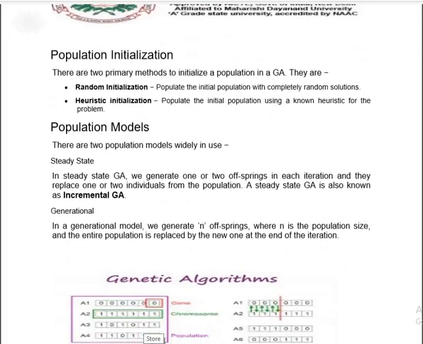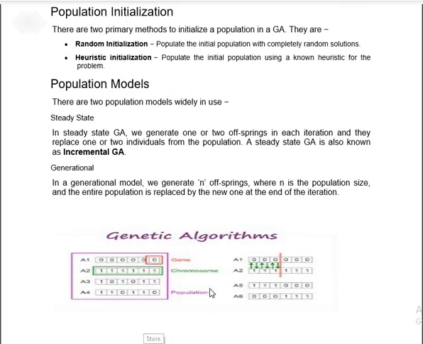The initialization of the population can be done in two primary methods: random initialization and heuristic initialization. In random initialization, a population of completely random solutions is taken. In heuristic initialization, we initialize some heuristic values along with the population, assigning more heuristic value to the natural value.